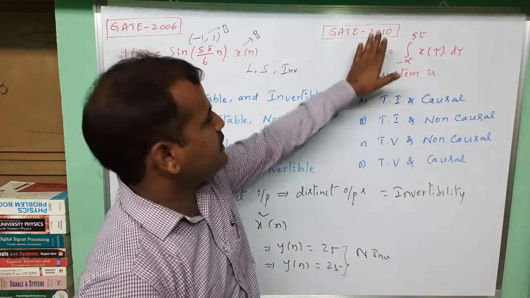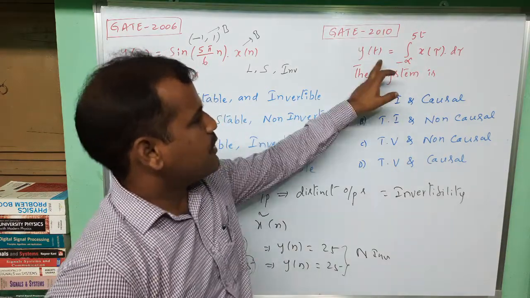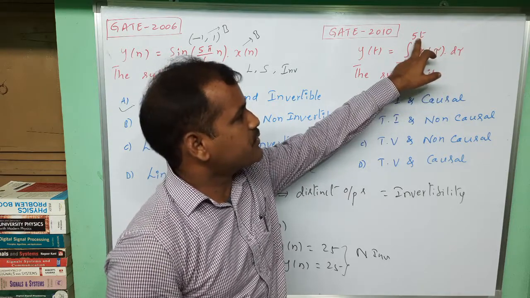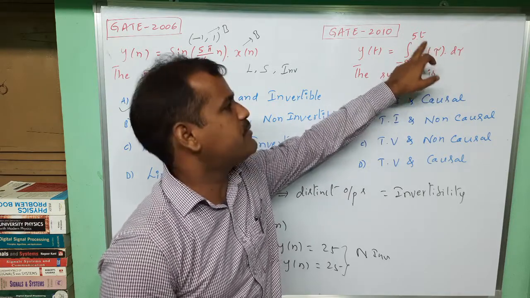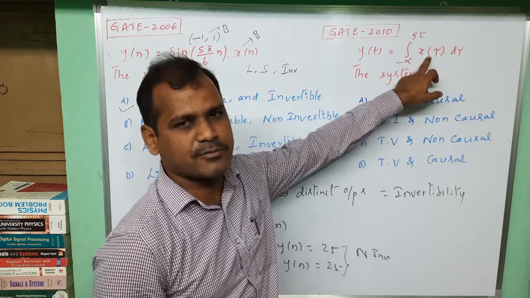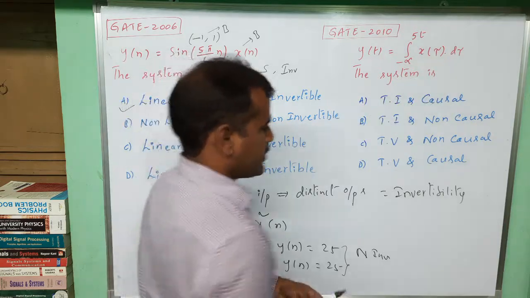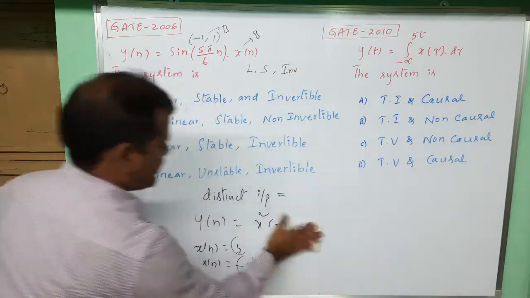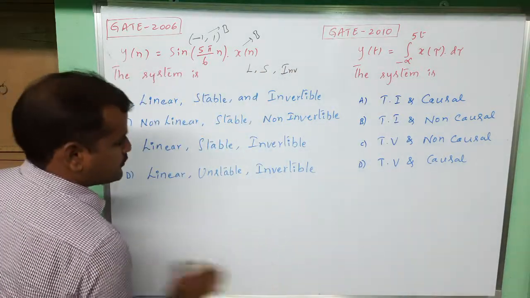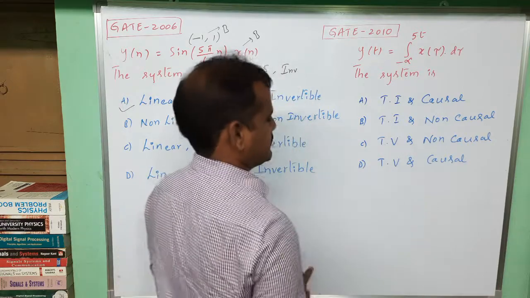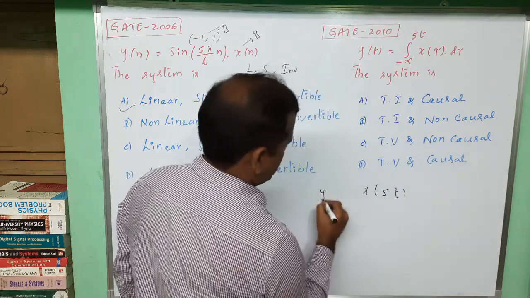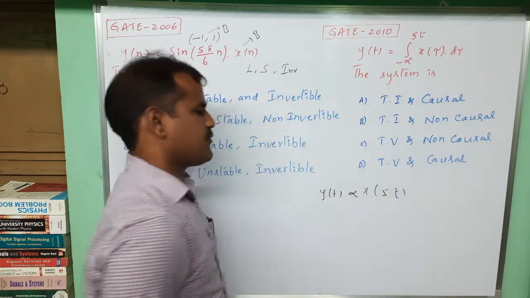Similarly, let us verify this GATE 2010 question. Y of t is equal to the integral of x of t with respect to t, with upper limit pi t. That means x of pi t will be there after substitution of the limits. That means the output is proportional to x of pi t. Y of t should be proportional to x of pi t.